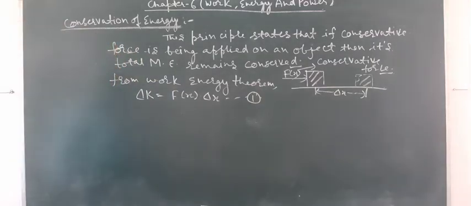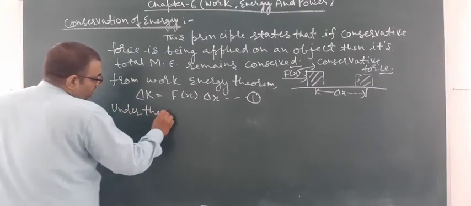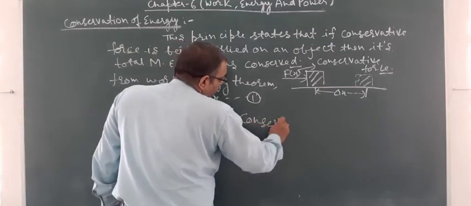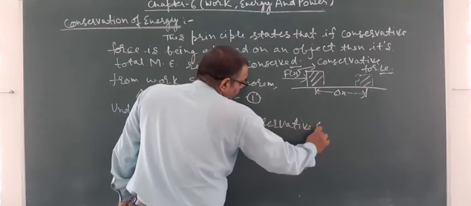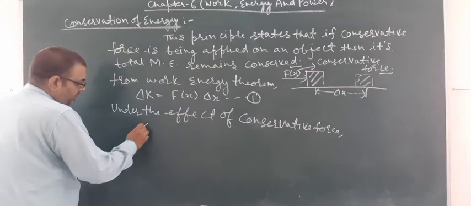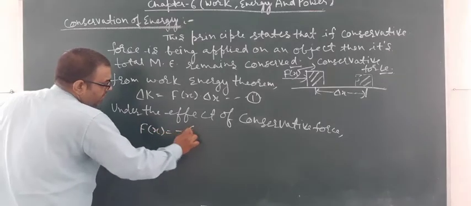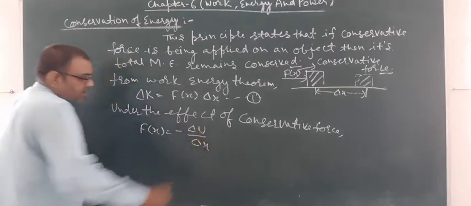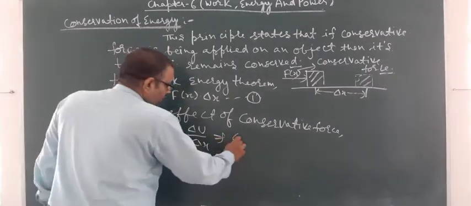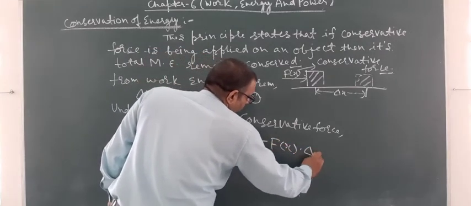And we had studied that under the effect of a conservative force, Fx is equal to minus del u upon del x, so we can say that del u is equal to minus Fx into delta x.